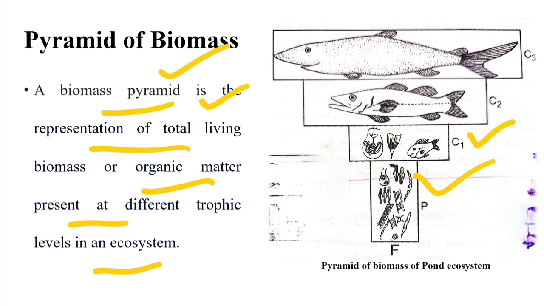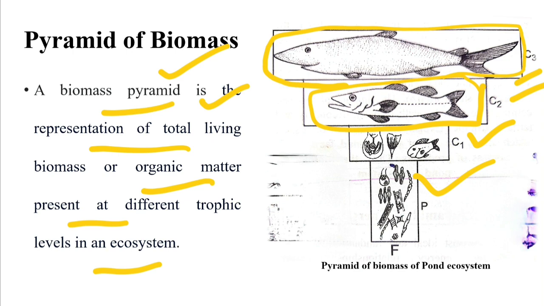Then the weight of the primary consumer, that means small fish, is slightly larger than the phytoplanktons or zooplanktons. Then the weight of the secondary consumer, that means the larger fishes, is slightly more than the primary consumer. Then the larger fishes present at the tertiary consumer level have more weight.